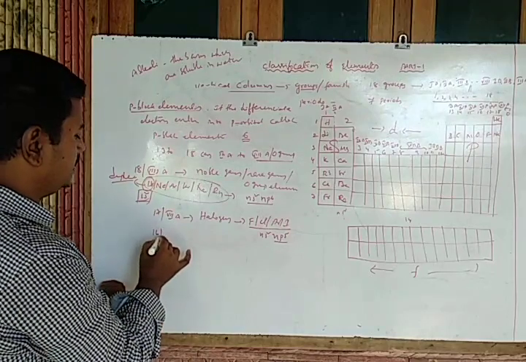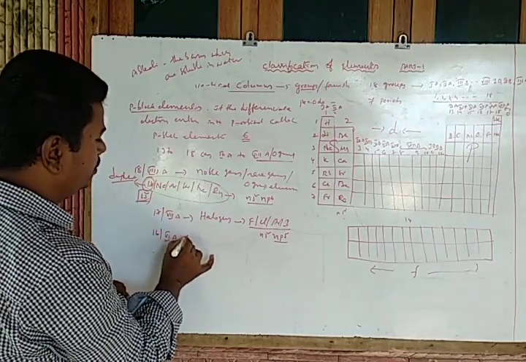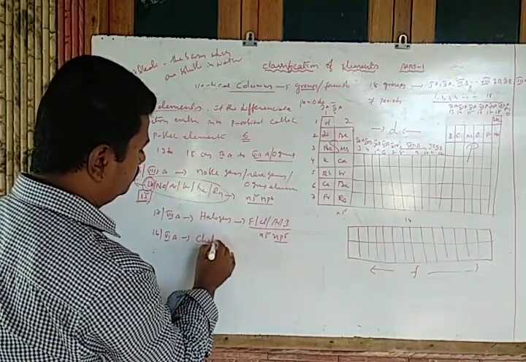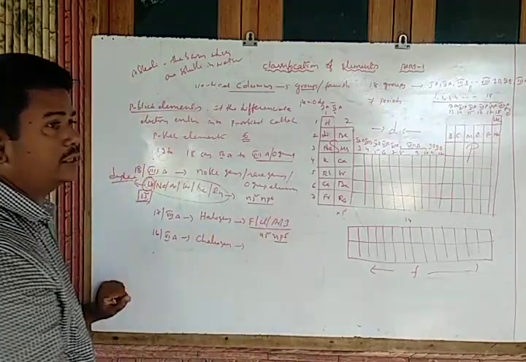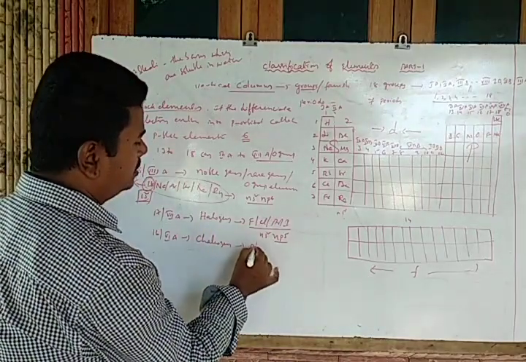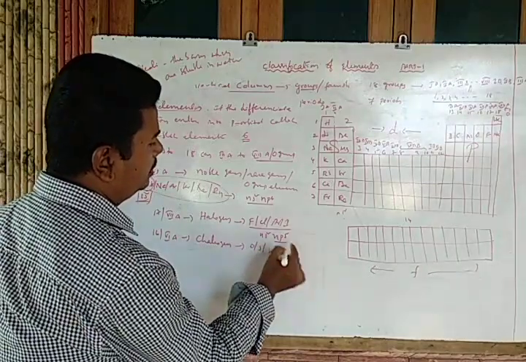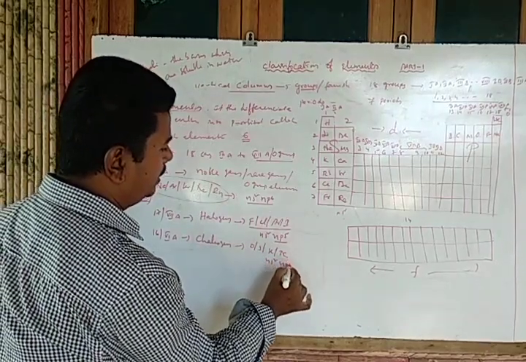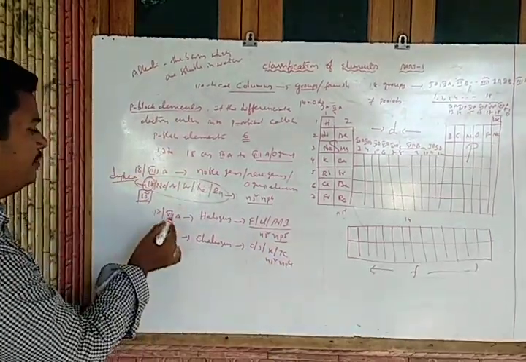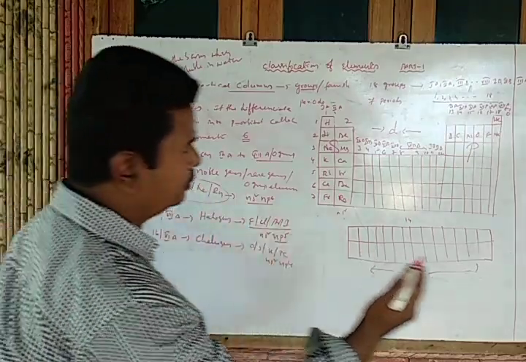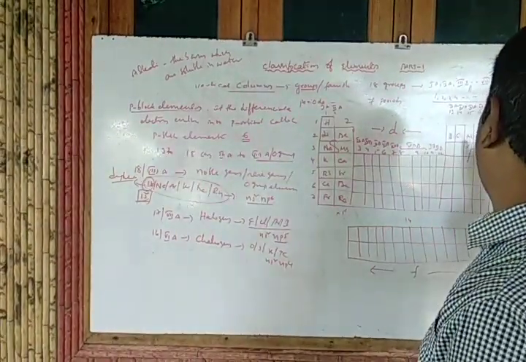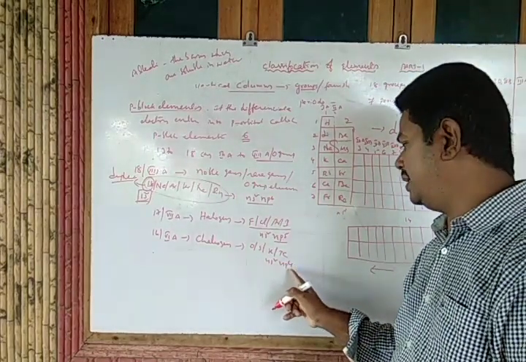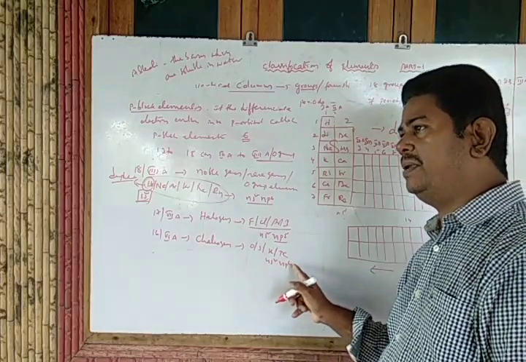This one is the 6th group, or 16th group. Those are called which one? Chalcogens. Oxygen, sulfur, selenium, tellurium, like this. That means the general configuration is ns2 np4. And finally, while we move from neon, that means from the inert or noble gases, towards this side, what happened? It will reduce: ns2 np4, ns2 np3, ns2 np2, ns2 np1.